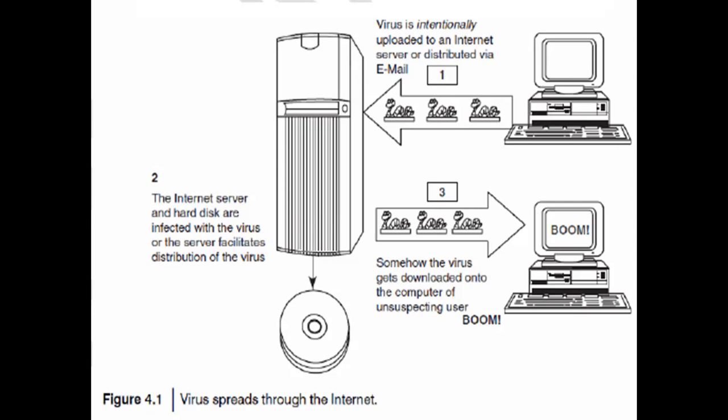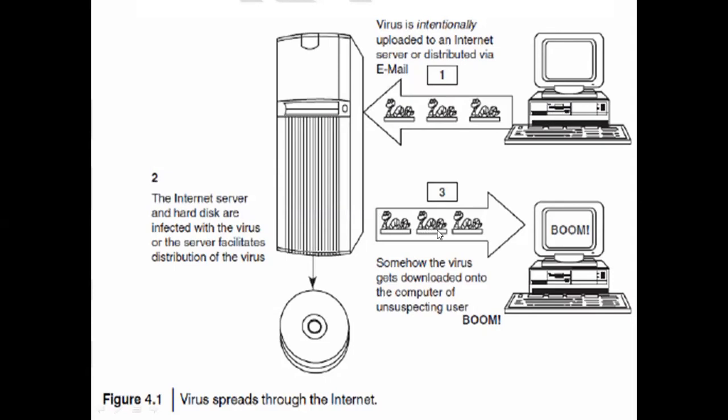So see the third one. Somehow the virus gets downloaded into your computer, to the unsuspecting user. Some persons intentionally upload it to internet servers or distribute it via email. Most servers get the virus injected. Then the internet server and its hard disk are infected, and the server facilitates distribution.